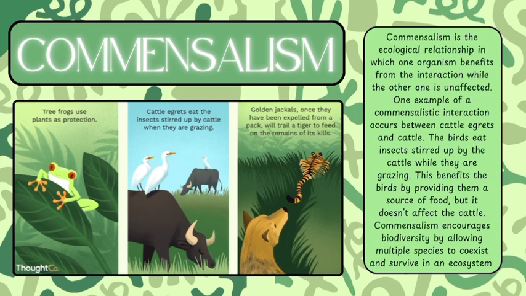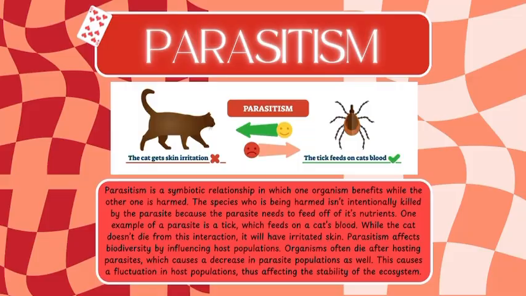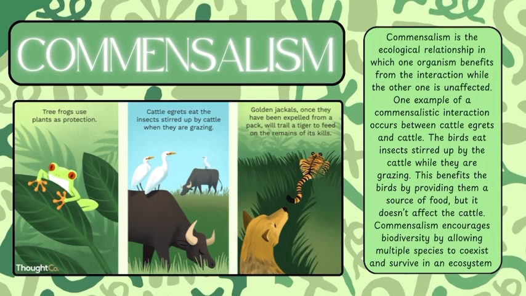Commensalism. Commensalism is the ecological relationship in which one organism benefits from the interaction while the other one is unaffected. One example of a commensalistic interaction occurs between the cattle egrets and the cattle. The birds eat the insects stirred up by the cattle while they are grazing. This benefits the birds by providing them a source of food, but it doesn't affect the cattle. Commensalism encourages biodiversity by allowing multiple species to coexist and survive in an ecosystem.